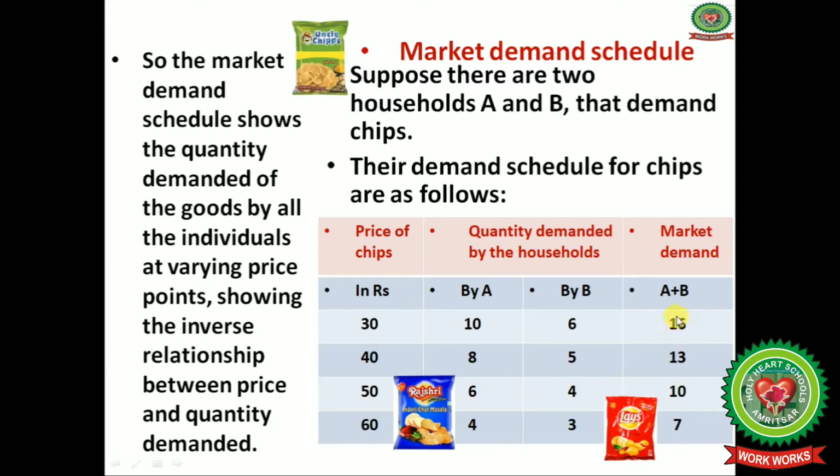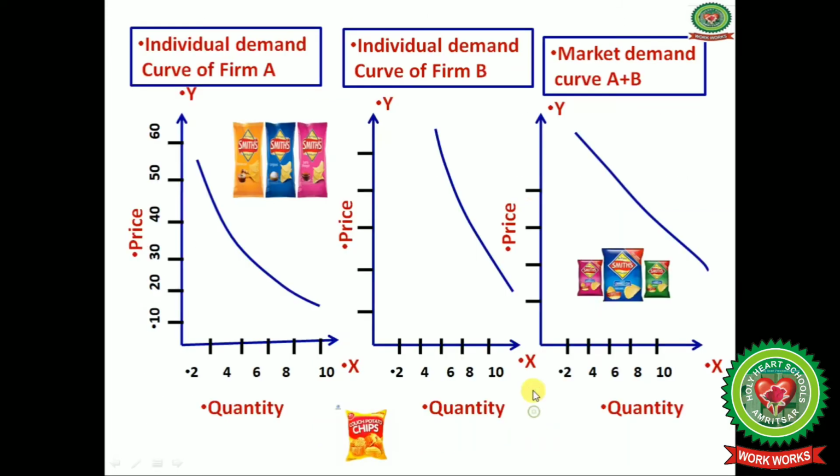So in this way you can get the market demand schedule with the summation of the demand by the different sectors. Now we can say that the market demand schedule shows the quantity demanded by all the individuals at varying prices. See, these are the varying prices, showing an inverse relationship. See, the price is increased and demand is decreased between the price and quantity demanded.